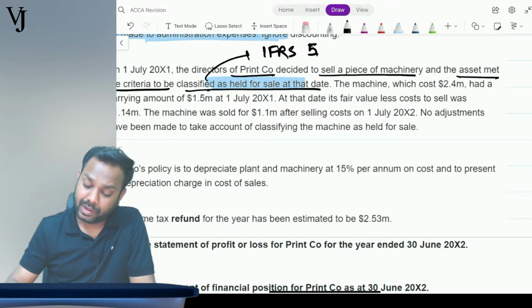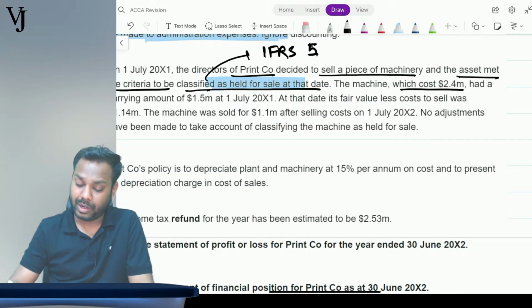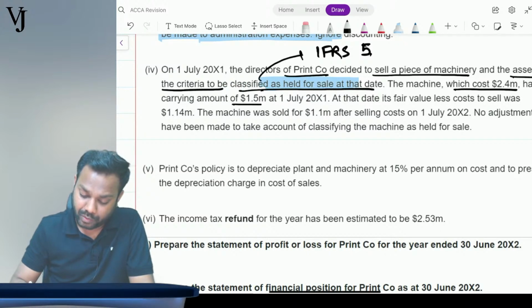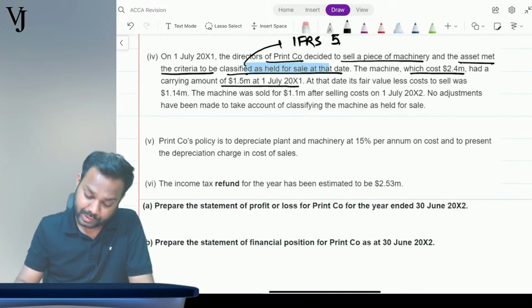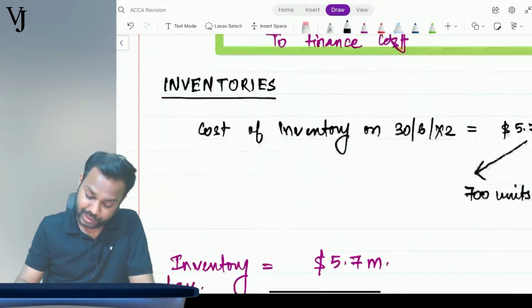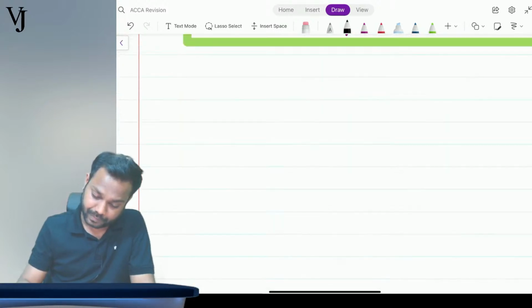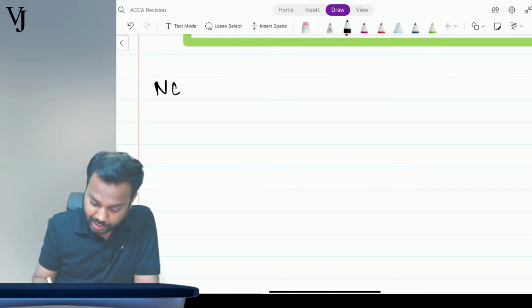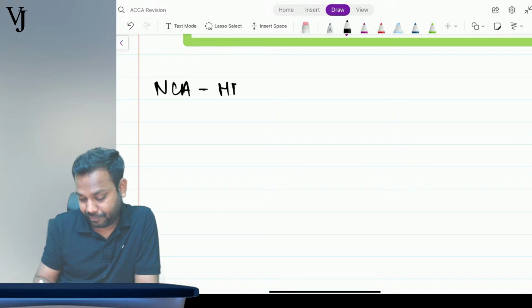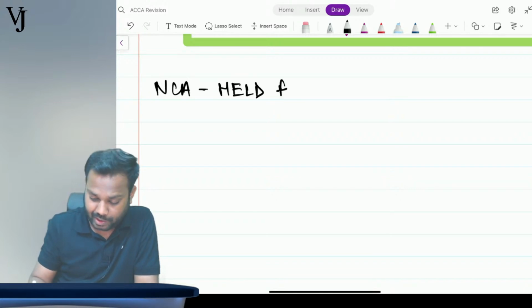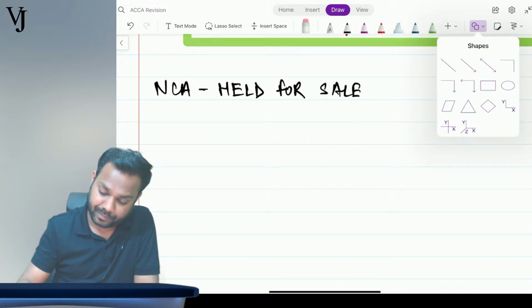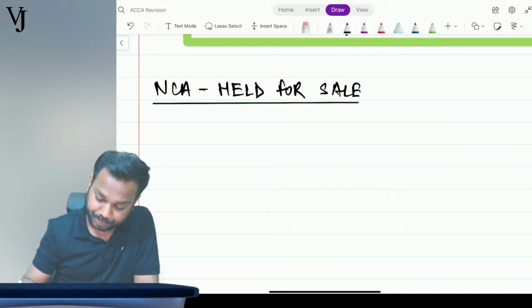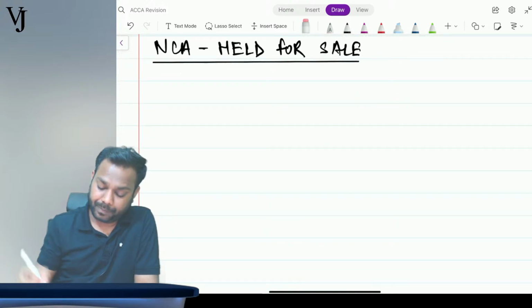Now the machinery which cost $2.4 million had a carrying amount of $1.5 million on 1st July 20x1. Okay, now what does it say? Non-current asset held for sale.